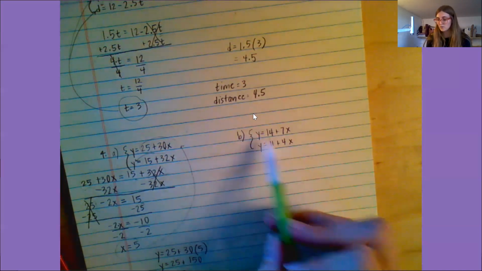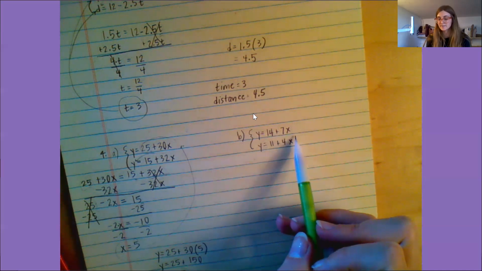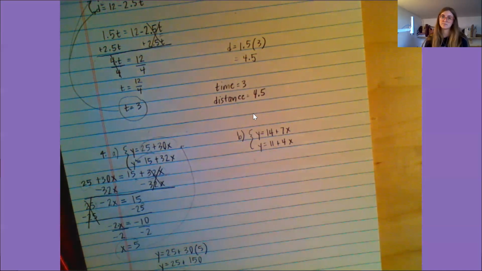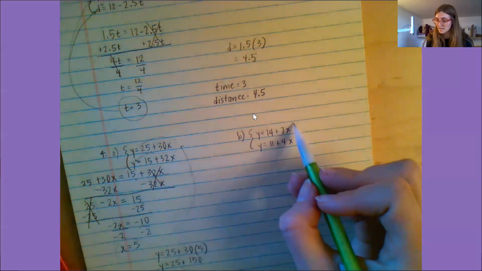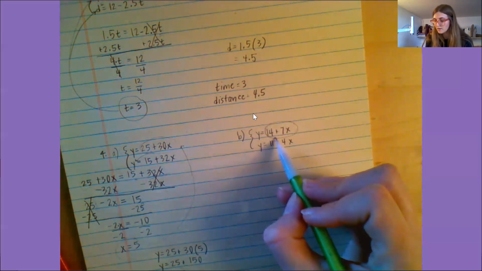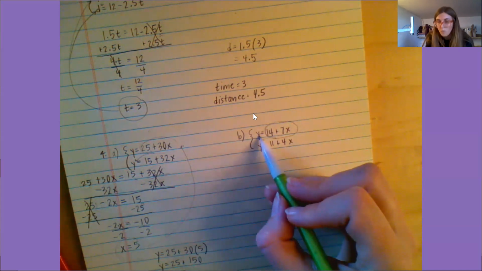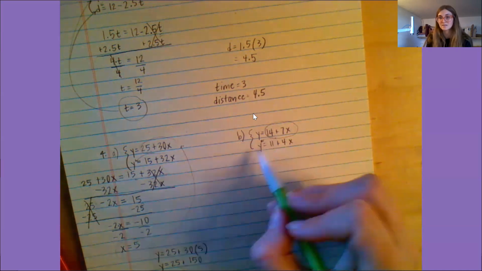So I have y equals 14 plus 7x and y equals 11 plus 4x. First thing I'm going to do is take this and plug it in for y, because again, y equals this.